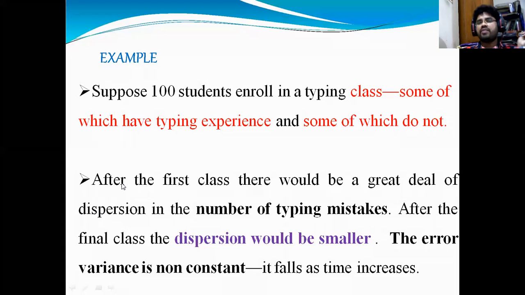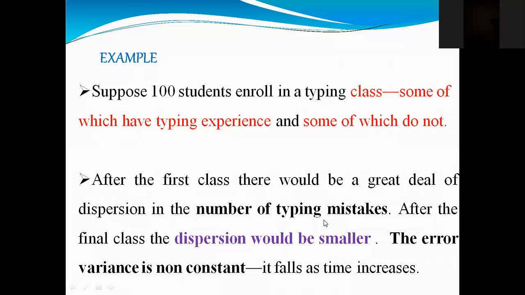After the first class, there would be a great deal of dispersion in the number of typing mistakes.